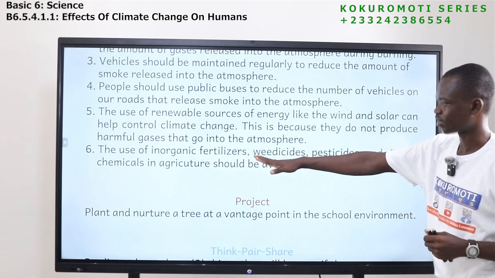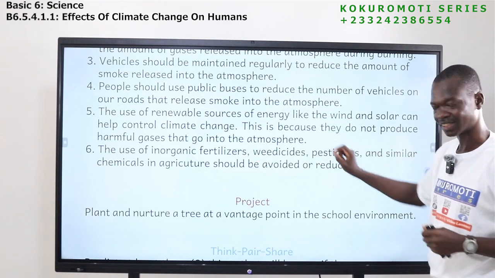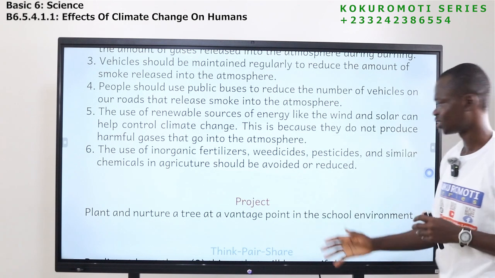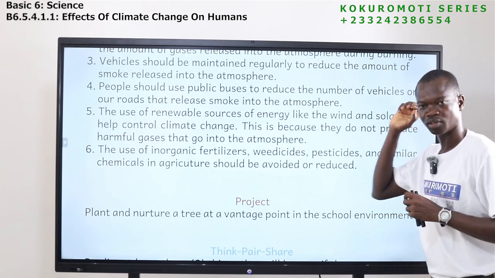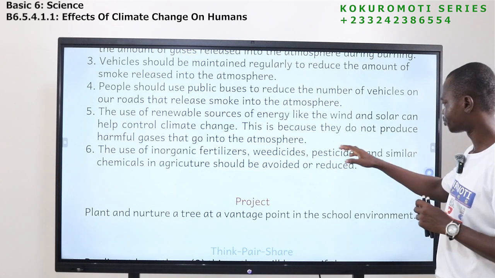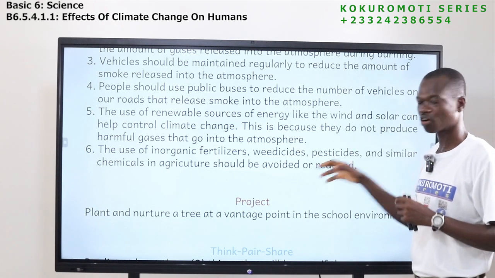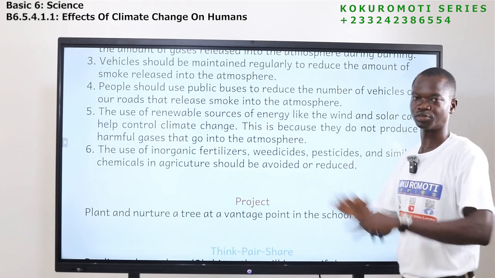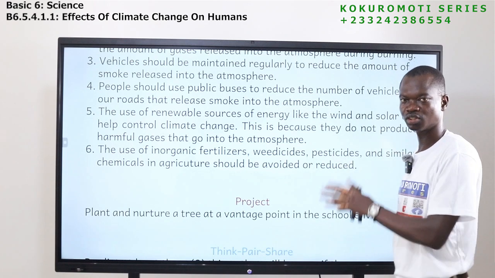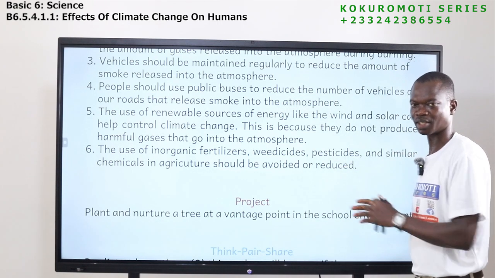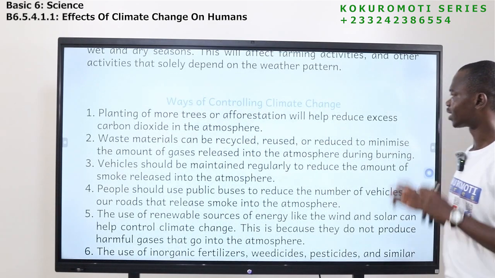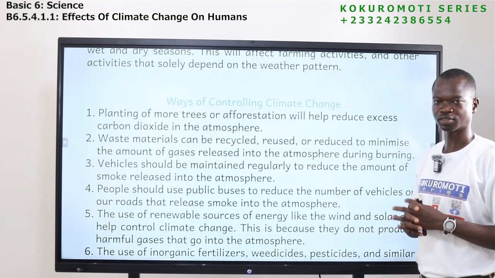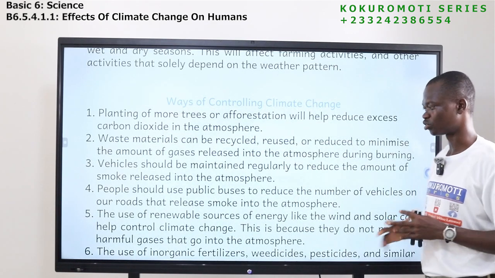Inorganic, artificial fertilizers, weedicides, the chemicals that are used to kill weeds, pesticides, the chemicals that are used to control pests. All these chemicals should be reduced. If you reduce using these chemicals, the climate change can be controlled.